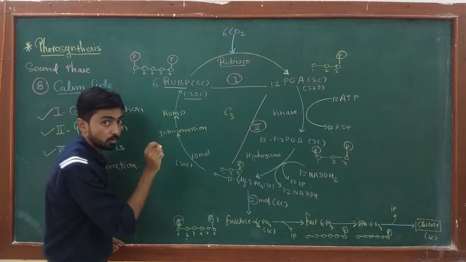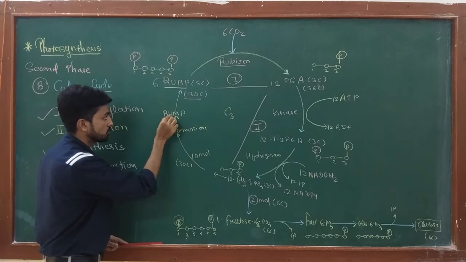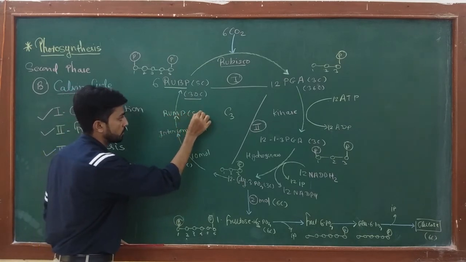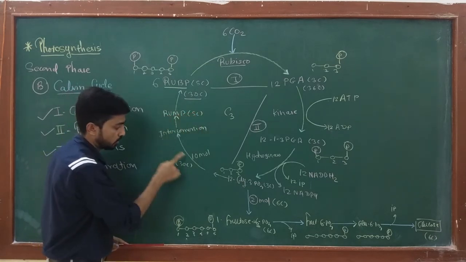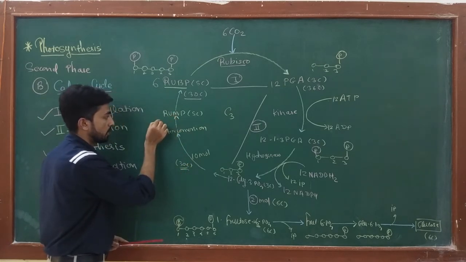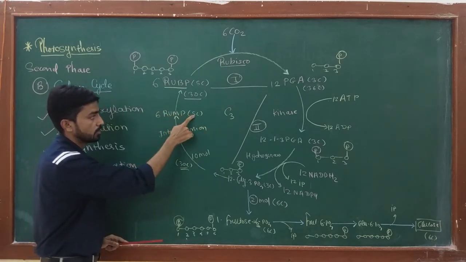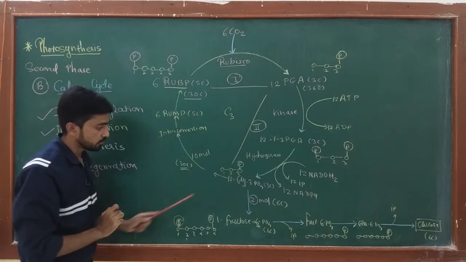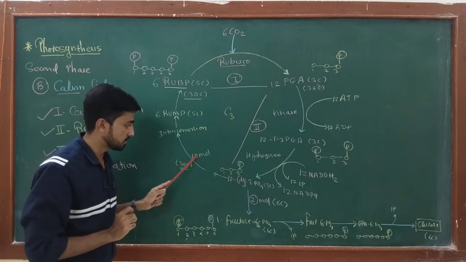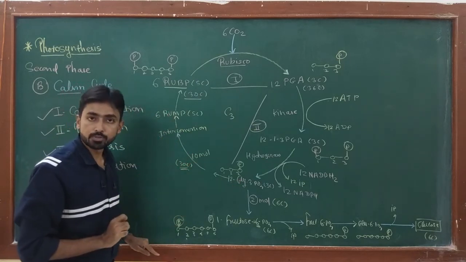Okay, so now you have to watch this step carefully. Actually, ribulose monophosphate is a 5 carbon compound. Okay, and in total how many carbons are available? 30. So 6 RuMPs are produced. 6 into 5, 30 carbons. That means from 10 glyceraldehyde 3-phosphate, 6 molecules of RuMP are produced.